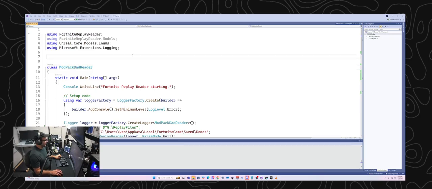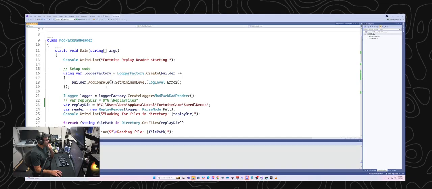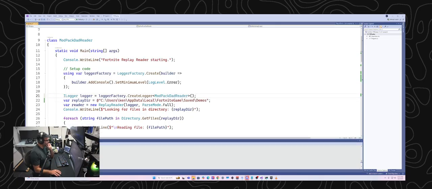So to start off, I'll give a quick demo of where it's at, which is super simple. On my computer, and even if you don't code, you should be able to at least understand this part, this is where my replay files are saved by Fortnite, which is probably the same for most people. Just swap out my first name here, which I'm kind of doxing, but I think a lot of people know that already.